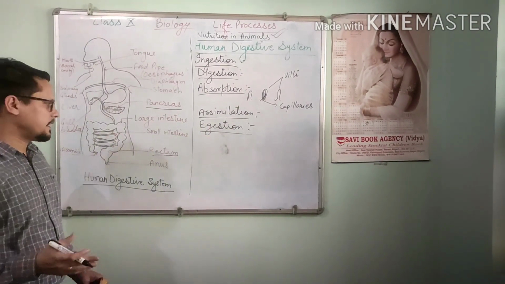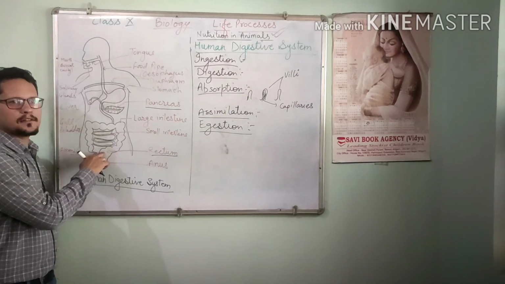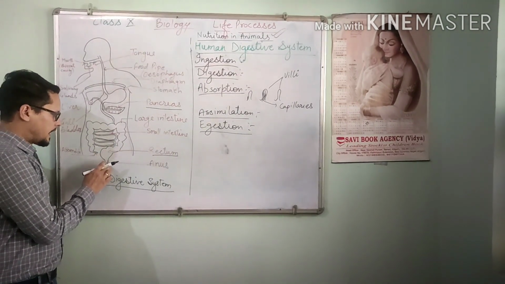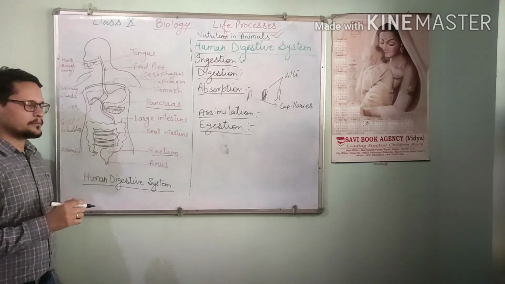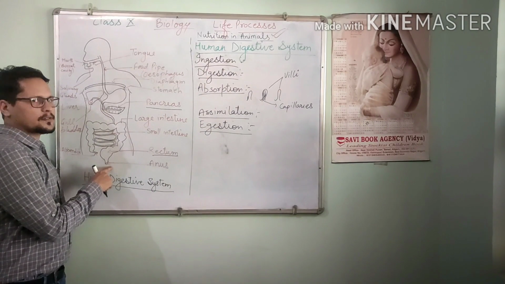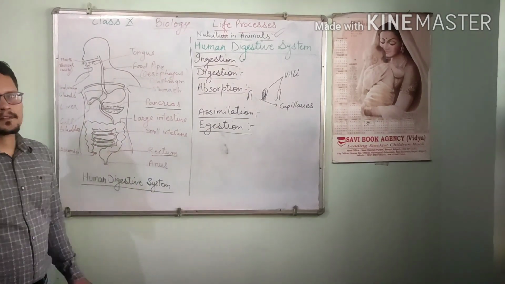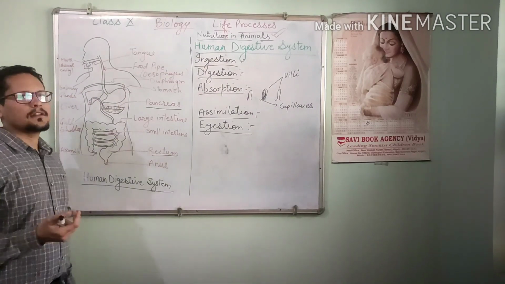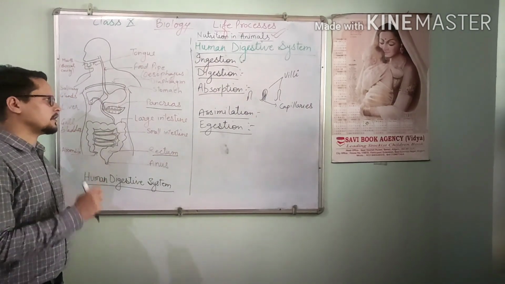Rectum stores undigested solid waste material. There is also a sphincter between the anus and rectum from which the waste is passed outside the body through the anus. The digestion is completed here. It means the nutrition is completed in the human body.